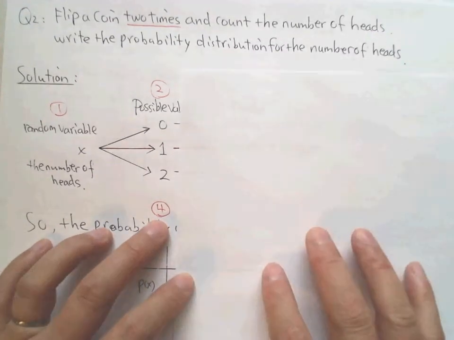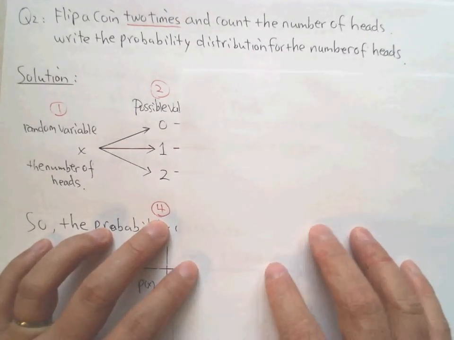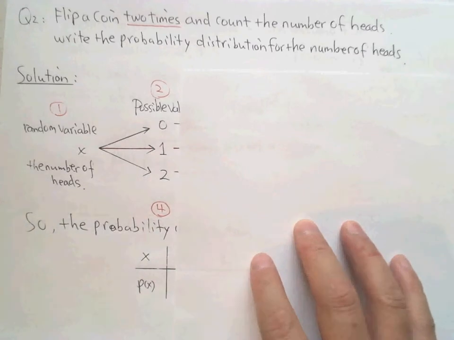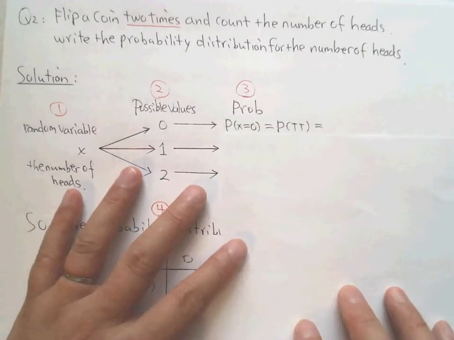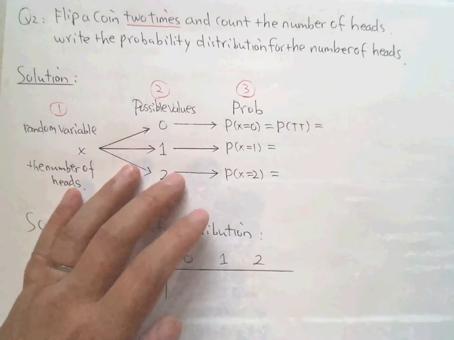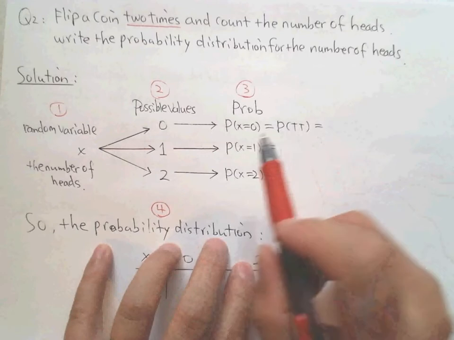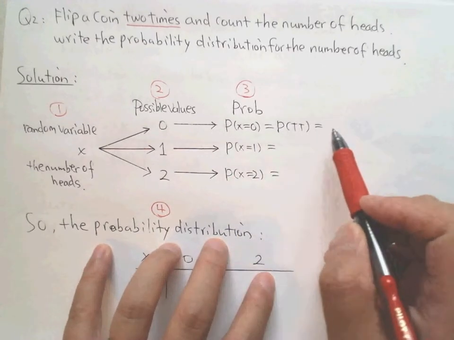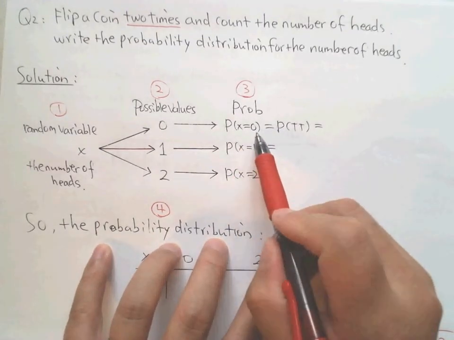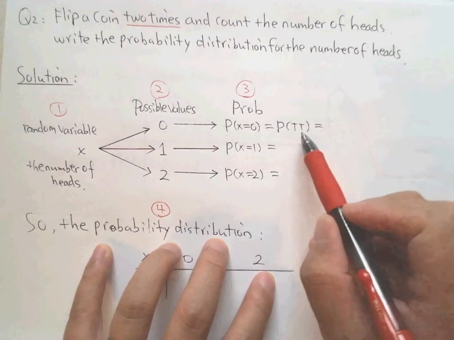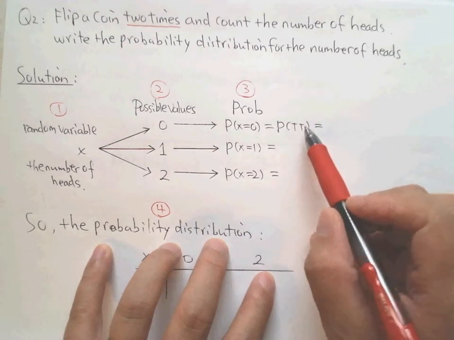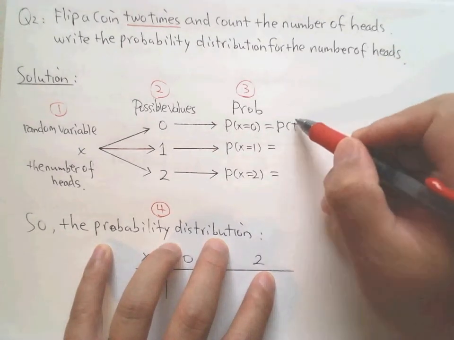Okay, now another step, step 3 is count the probability. What is the probability for 0? We move one by one. Okay, now we're going to see. I did not write the answer here, so let's write down the probability. X equals 0 means no head. No head means tail the first time and tail the second time, right?